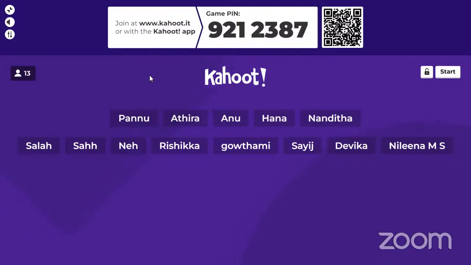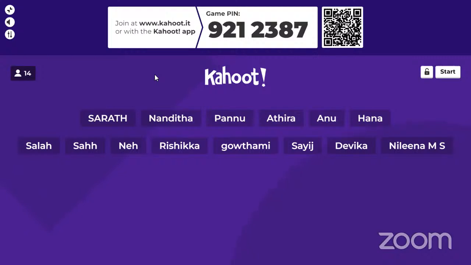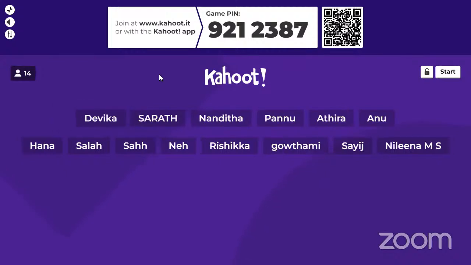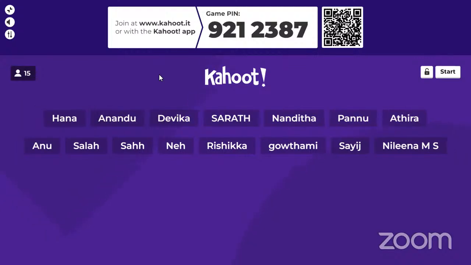In the demo session, there will be 2 questions. At that time, make sure that you clear all your doubts regarding the quiz if you have any. What you have to do is open the YouTube window on one device. In the YouTube window, only the questions and the options will be displayed, and in your Kahoot app or Kahoot website, the corresponding color codes of the options will be displayed. You have to click on the corresponding color codes in your Kahoot app or website. Based on your accuracy and how fast you answer the question, you'll be given a particular spot on the leaderboard. That's how the gaming process is.